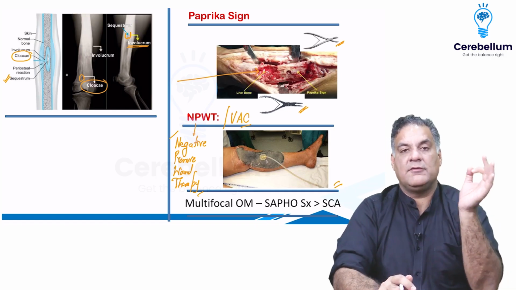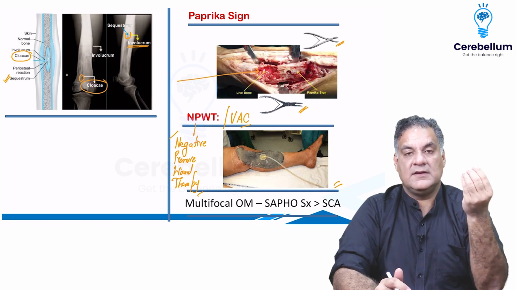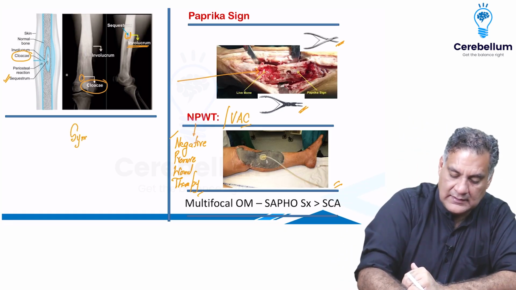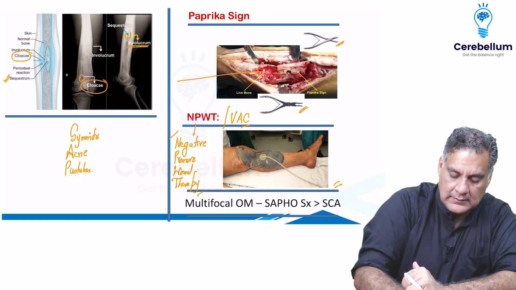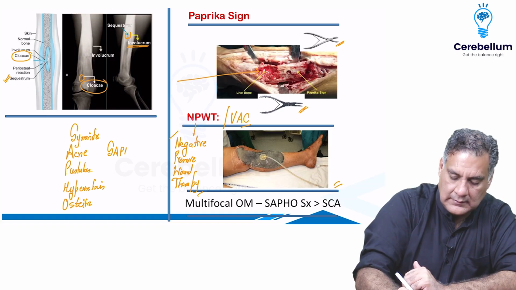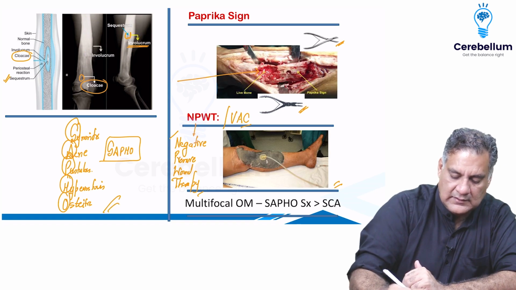And remember, multifocal osteomyelitis, what does it indicate? There's a syndrome called as SAPHO syndrome, which means synovitis, acne, pustulosis, hyperostosis, osteitis. Now, this is SAPHO syndrome.